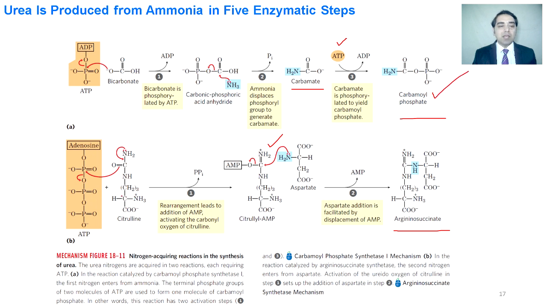We can see ATP is being attacked by the citrulline, and the citrullyl AMP is formed. Then the lone pair of the nitrogen present in the aspartate attacks the carbon. Under this attack, the argininosuccinate product is formed.